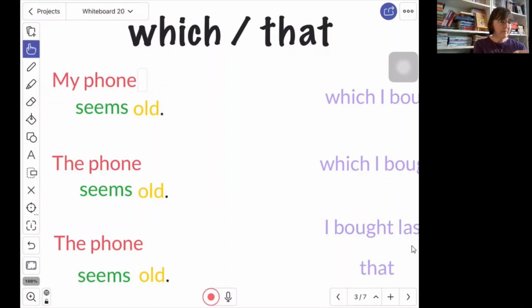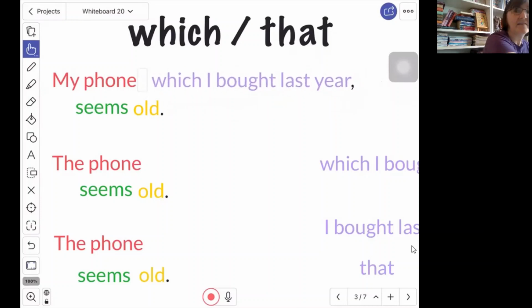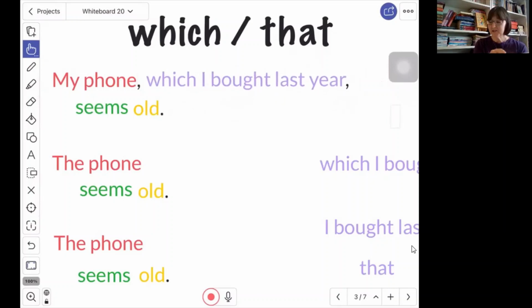So for example, if I put this right here, my phone, which I bought last year, I don't need to know this in order to know what phone I'm talking about because I only have one phone. So this is extra information. And because it's extra information, that relative clause is non-defining. It's extra. So I will use commas before it and after it.